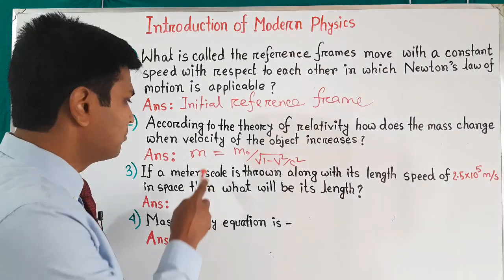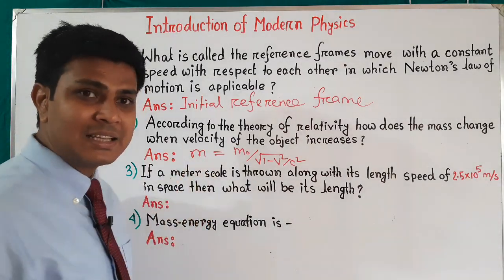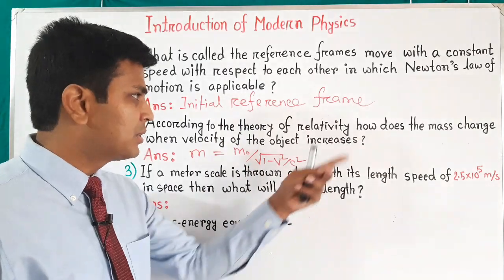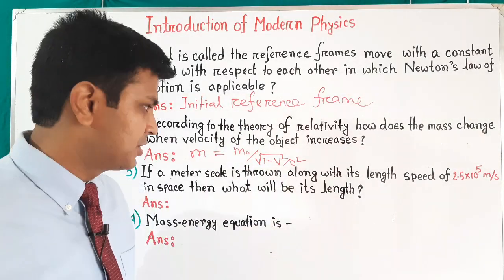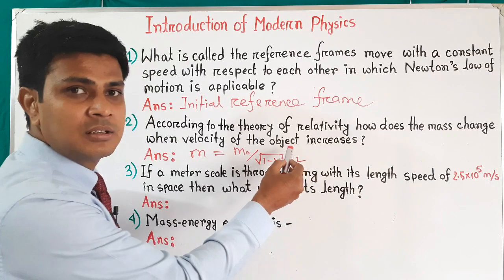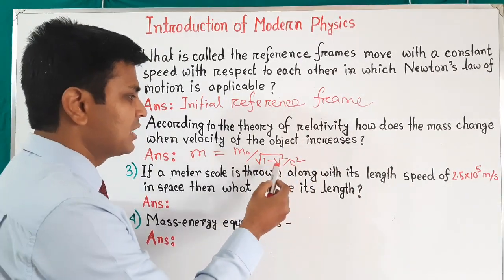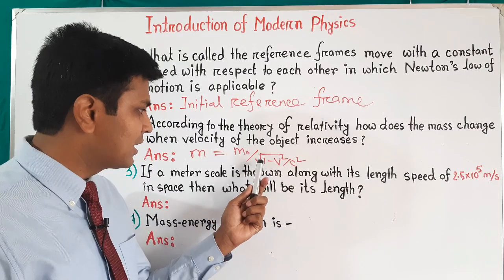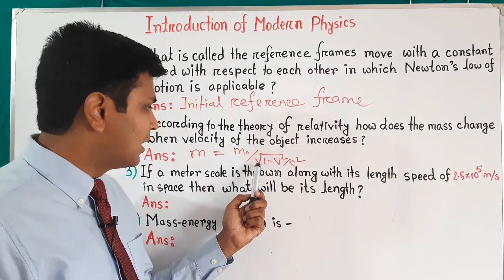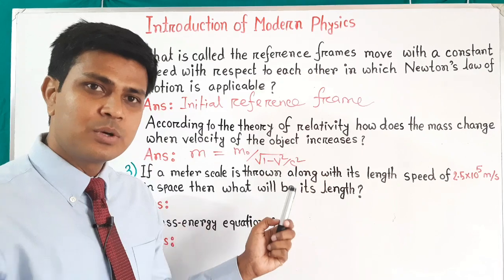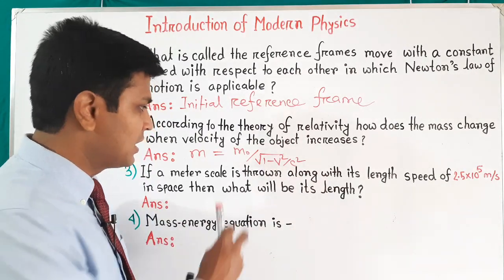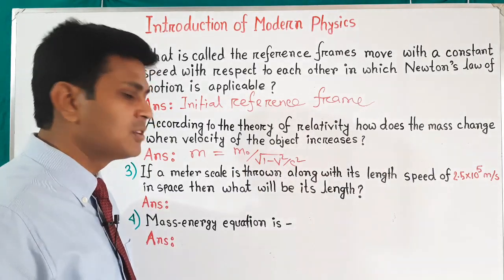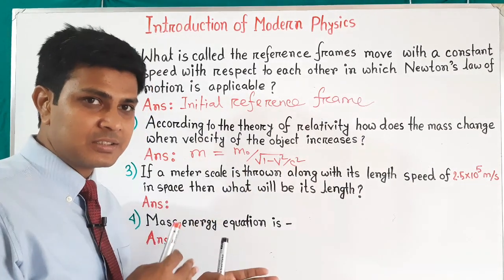Here m is the moving mass, and it depends on the velocity of the person or the aircraft. If the velocity is increased, the term square root of 1 minus v square by c square will decrease, and since this term is inversely proportional to the mass, the mass will increase.